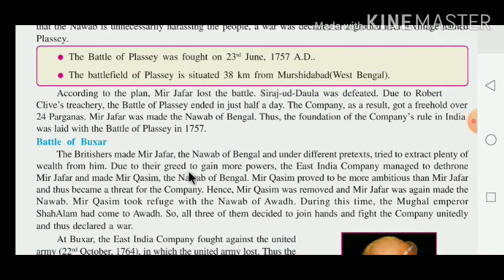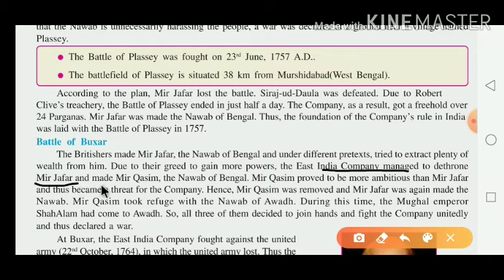Due to their greed to gain more power, the East India Company dethroned Mir Jafar and made Mir Qasim the Nawab of Bengal.